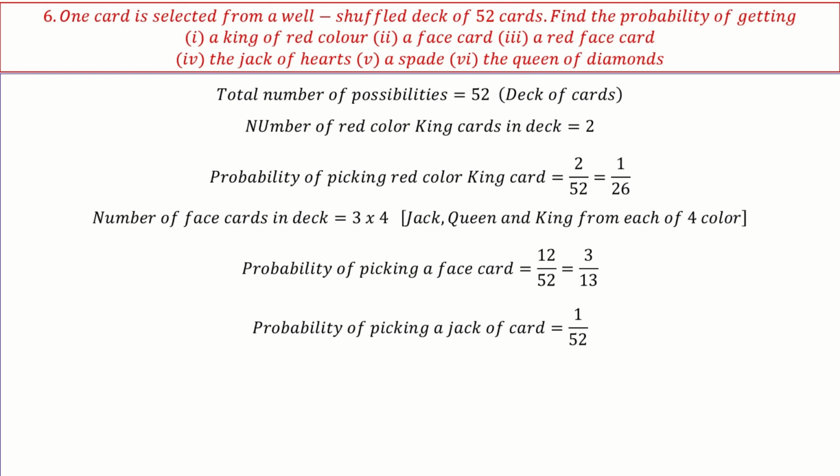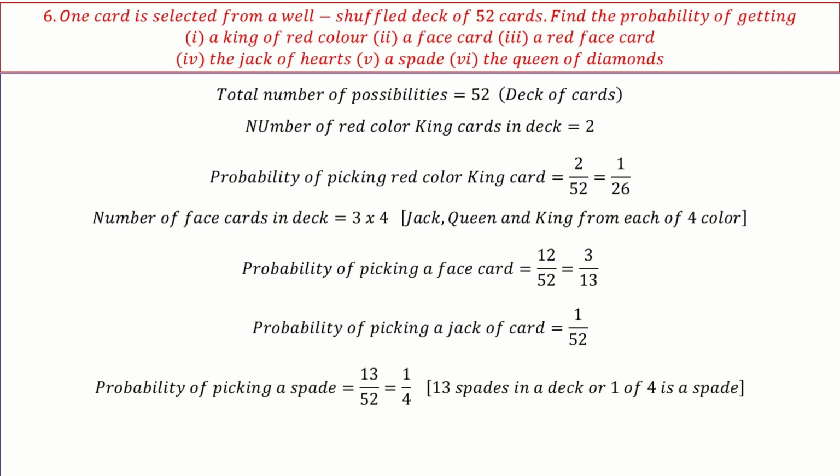Probability of picking a jack of hearts is only 1, so 1 by 52. Probability of picking a spade: there are 13 spades, so 13 by 52, which is 1 by 4. And probability of picking a queen of diamond: there is only one queen of diamond, so 1 by 52.